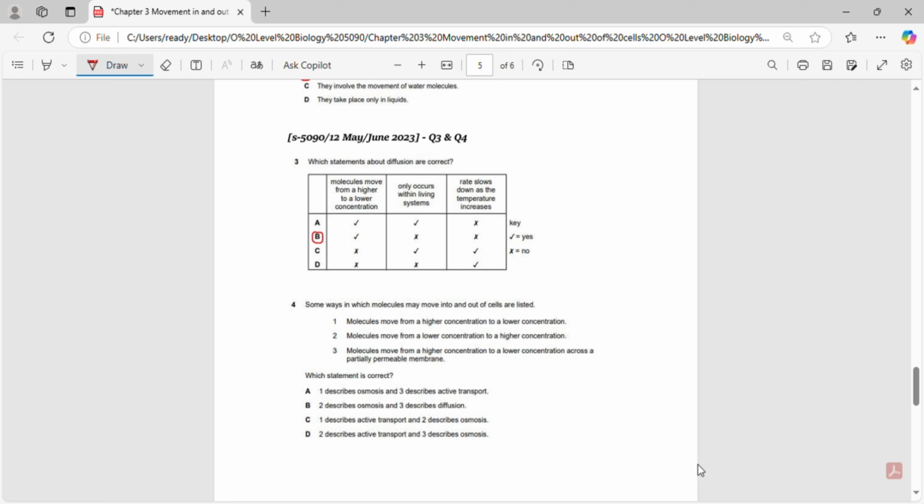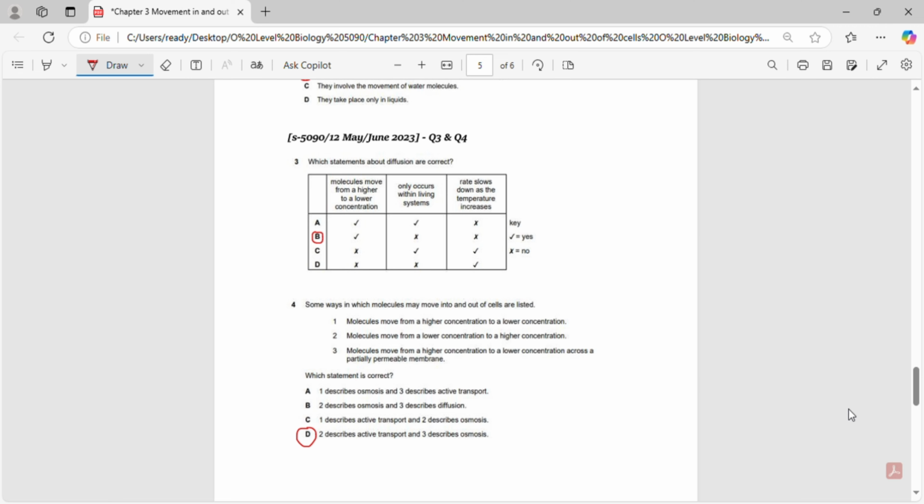Then we have another question which asks, how do molecules move into and out of cells? And some ways in which molecules move in and out of cells are listed. 1 says, molecules move from a higher concentration to a lower concentration. 2 says, molecules move from a lower concentration to a higher concentration. 3 says, molecules move from a higher concentration to a lower concentration across a partially permeable membrane. Which statement is correct? The correct answer is D.